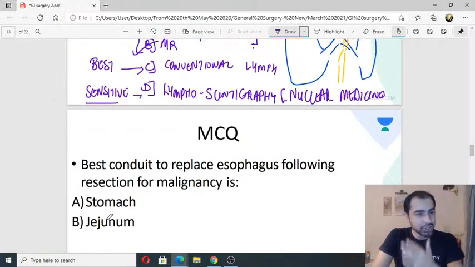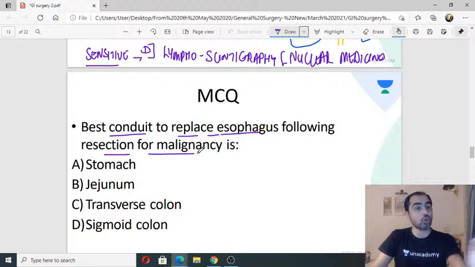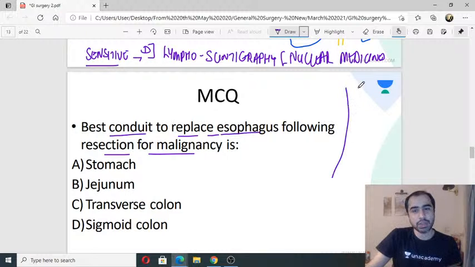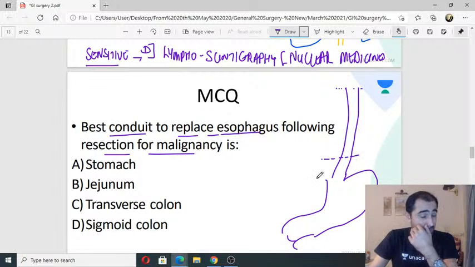Okay, so someone was asking, why not jejunum, why not stomach? So see, I know what your doubts are. I have made the question ready for you already. Best conduit to replace esophagus following resection for malignancy is best conduit. Which means when I do an esophagectomy, right, I have to re-anastomose so that the person is able to eat again.